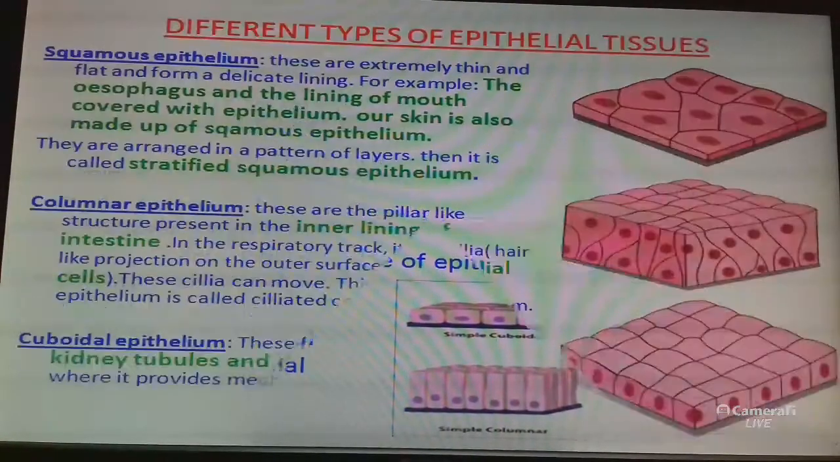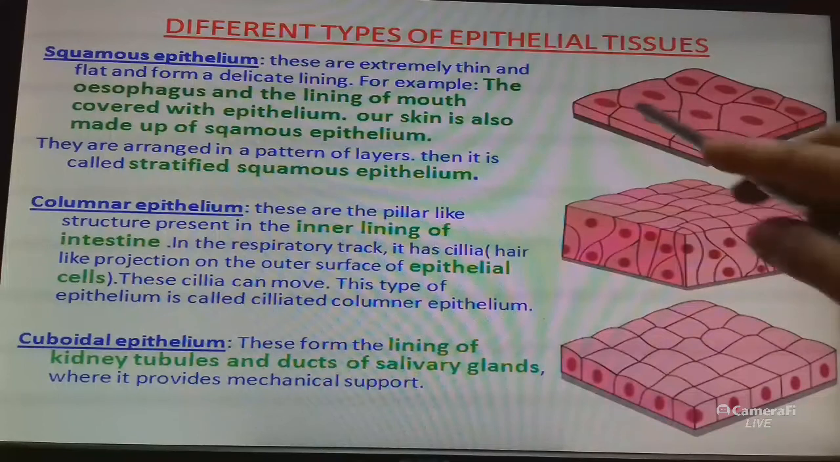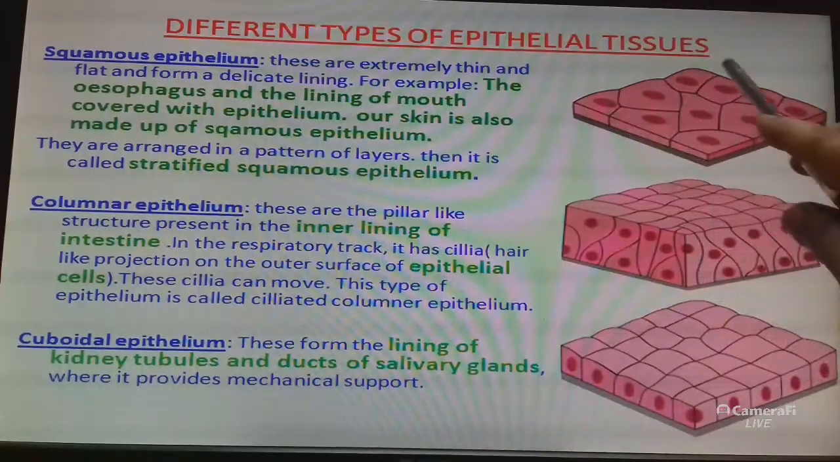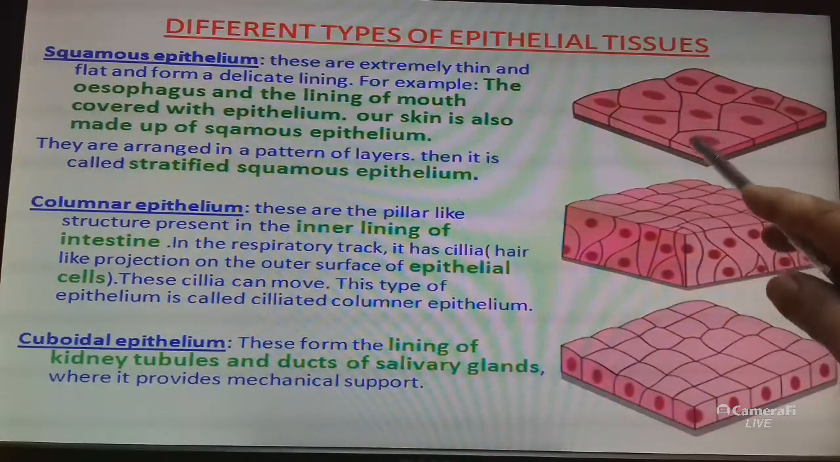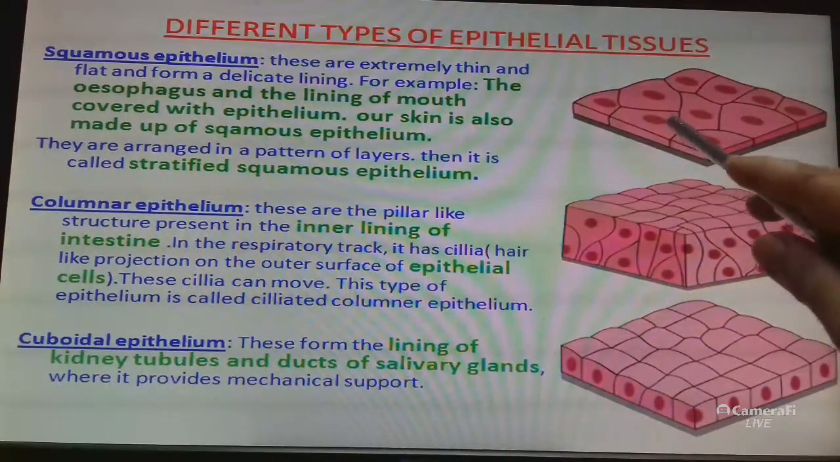Now come to the next point: different types of epithelial tissue. First, squamous epithelial tissue. The different epithelial tissues are squamous epithelium, columnar epithelium, cuboidal epithelium, and stratified epithelium. Simple squamous epithelium cells are extremely thin. These are squamous epithelium tissue. These are extremely thin and flat and form a delicate lining.